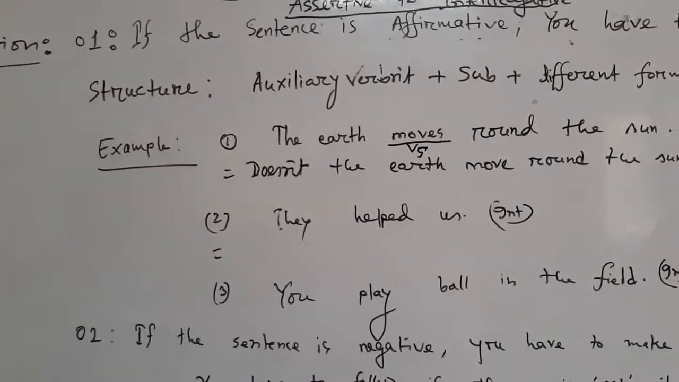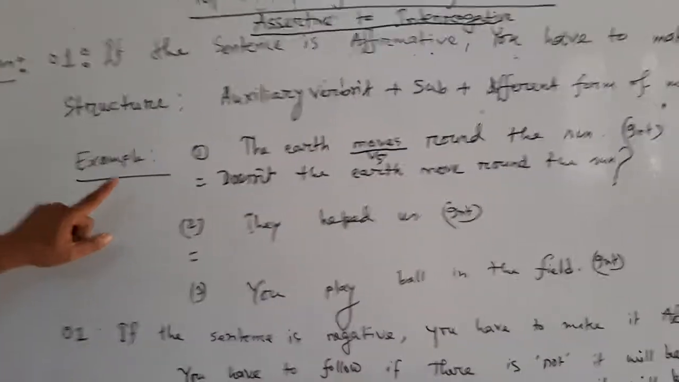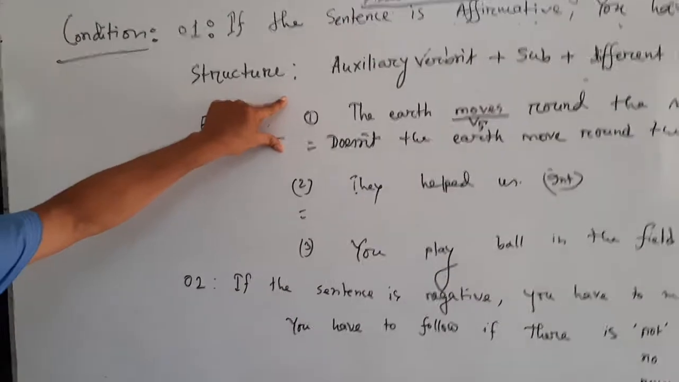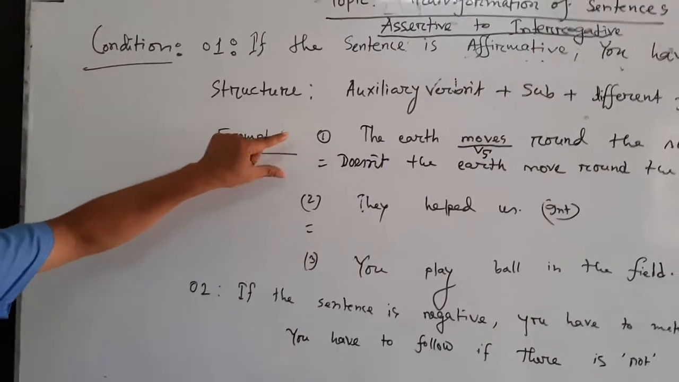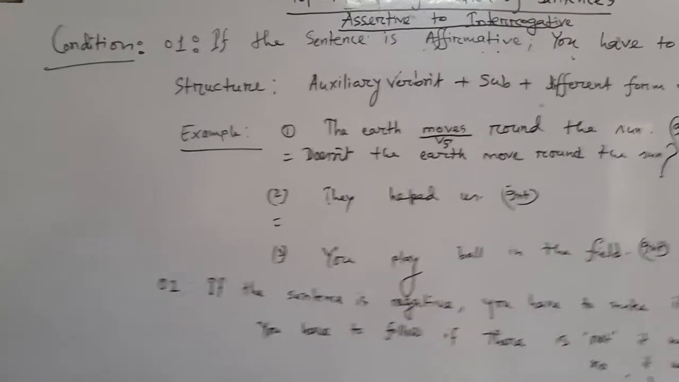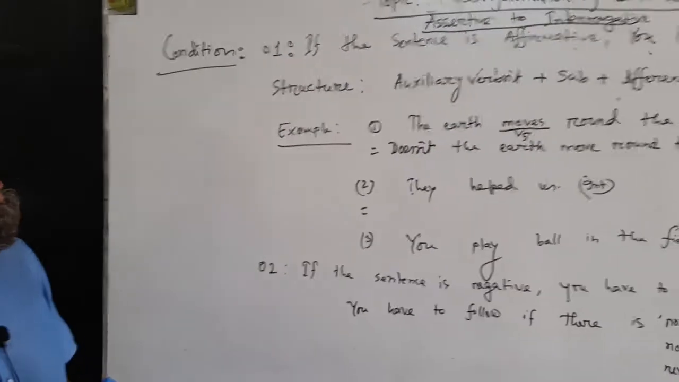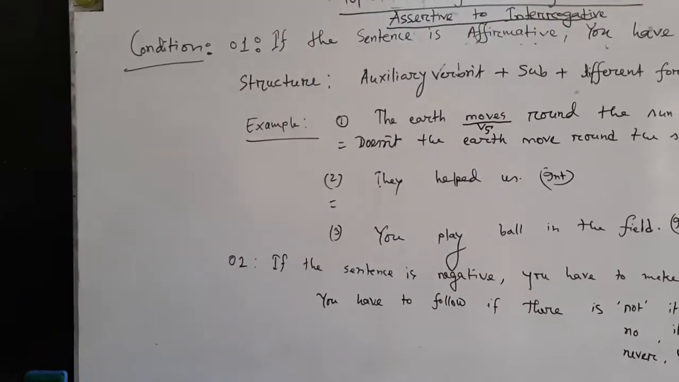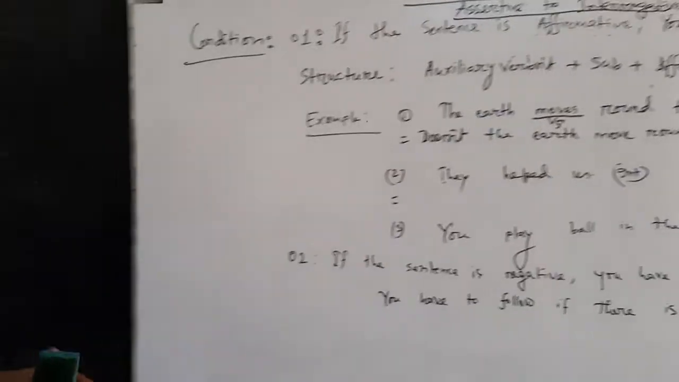The earth moves around the sun. Interrogative: doesn't the earth move around the sun? পৃথিবী কি সূর্যের চারদিকে ঘোরে না? That means পৃথিবী সূর্যের চারদিকে ঘোরে. If you are asked to make it interrogative, you cannot change the meaning. That is why you have to make it negative interrogative.